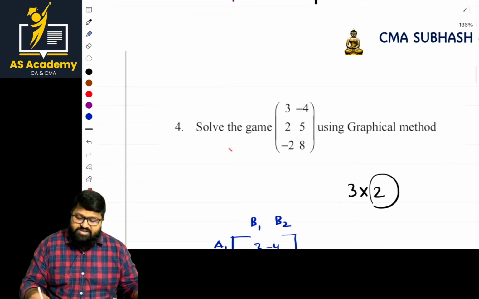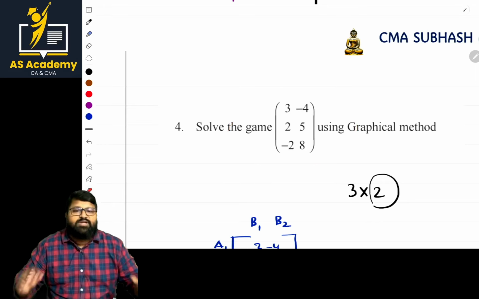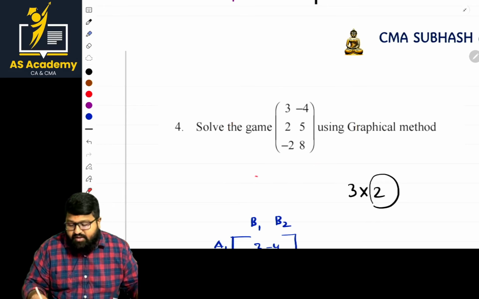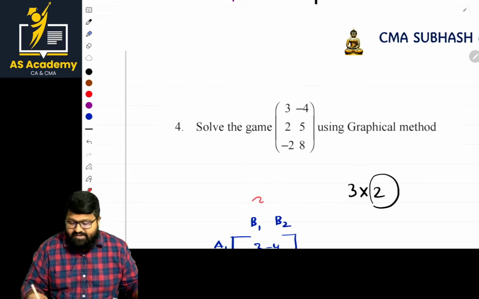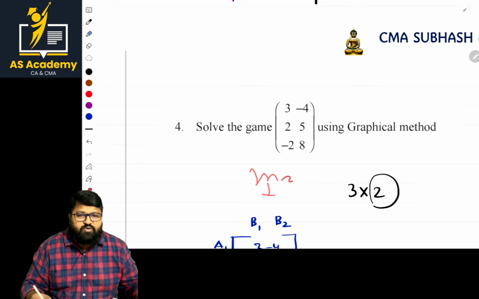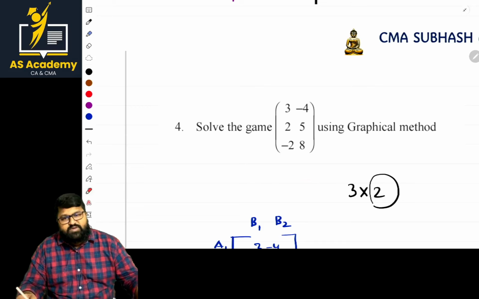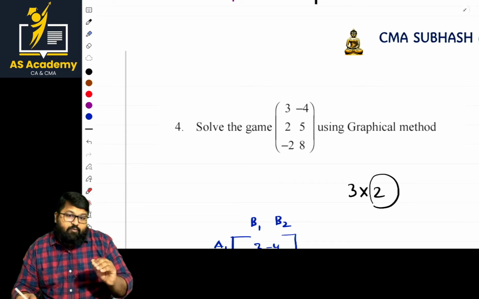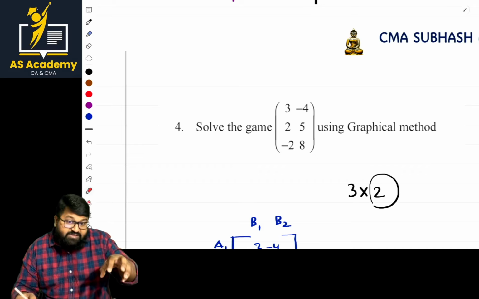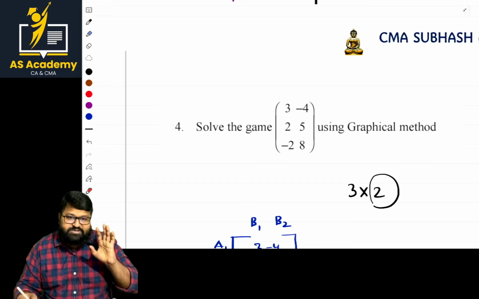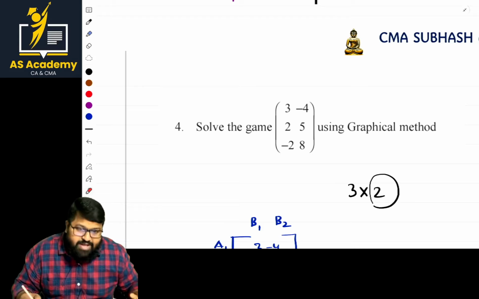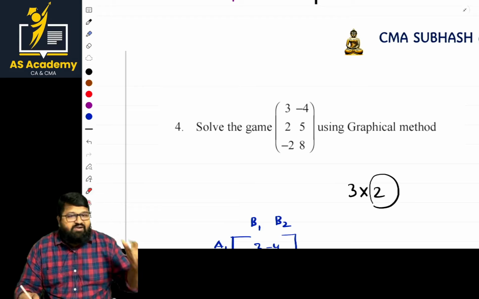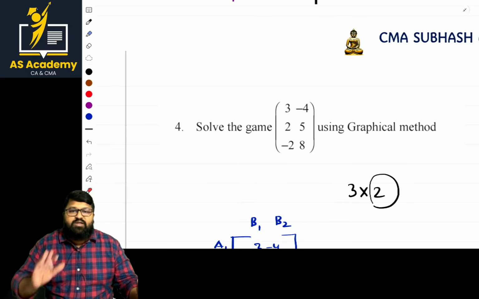Now solve this problem. It is quite opposite to that. What is the order here? The order is m by 2, right? M stands for rows, N stands for columns. So in this case, it is quite opposite. We take the values and we find the Minimax. From the maximum values, we have to find the minimum values. Quite opposite. Just try it once. Anyway, the answer is solved in the material I shared, so you can see it and get the answer.